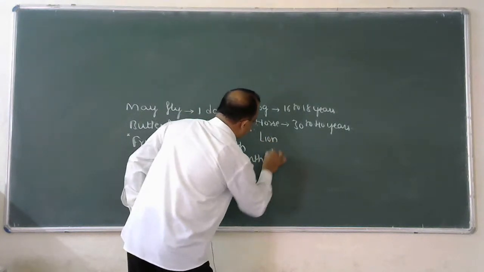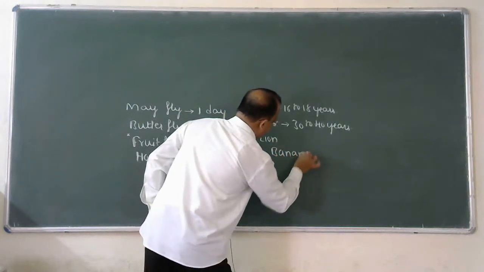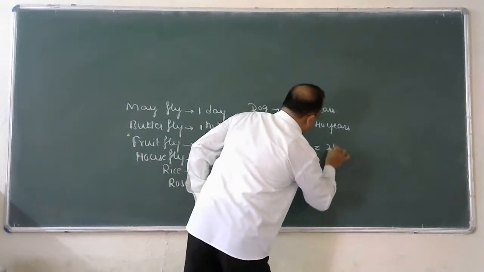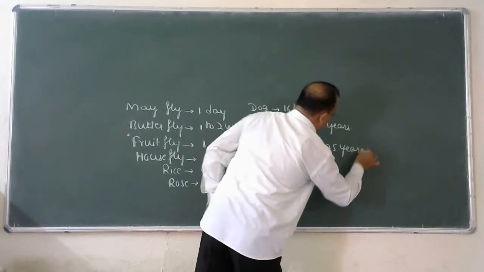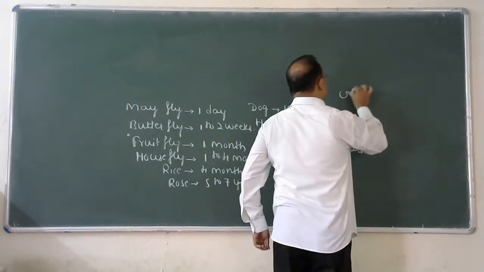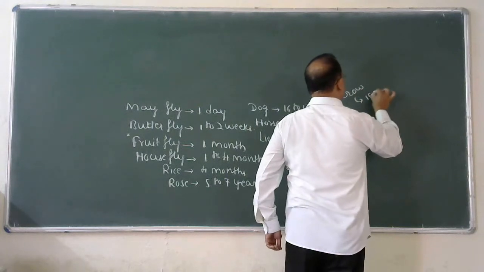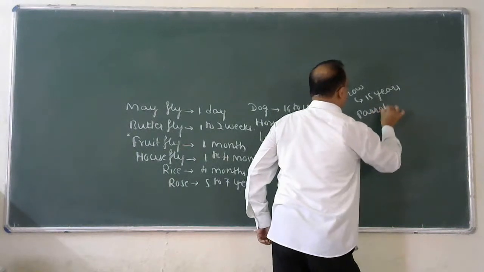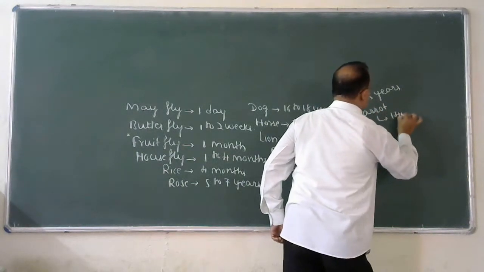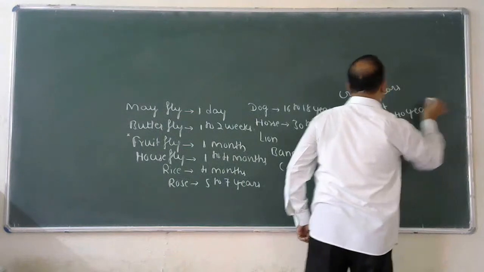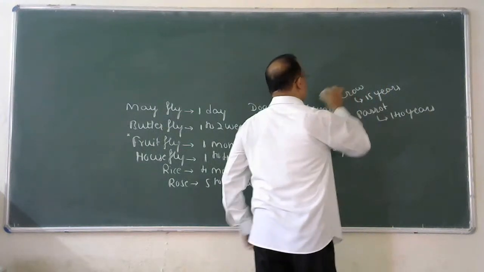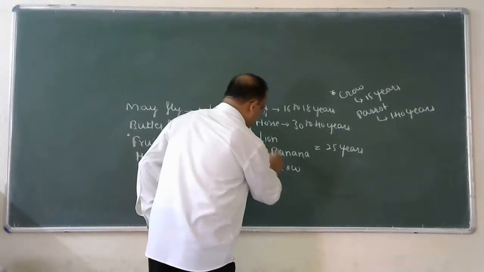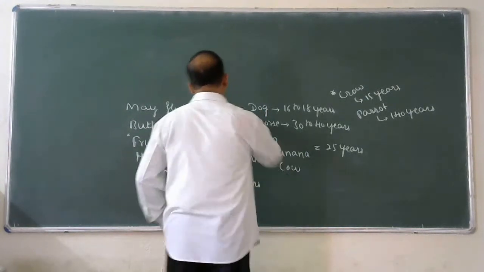Lion, banana, cow 25 years. Crow 15 years. Parrot 140 years. Later I will provide one important statement related to this crow and parrot.